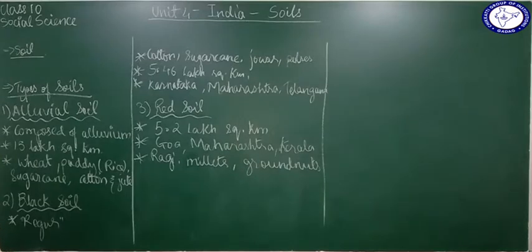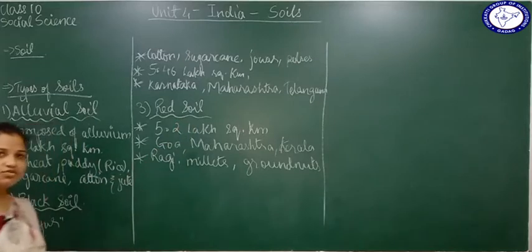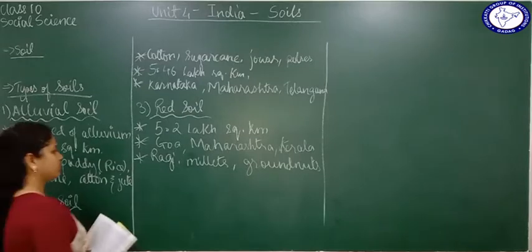Also, this soil is not very fertile. See the soil which has fine particles, this and this, they are very fertile. Compared to these two, this is not very fertile. So if you want to grow any kind of crop in this soil, you can easily provide it with some manure or fertilizer and irrigation, and with that you can grow any kind of crop here in this particular region. Okay, let's move forward and talk about the next soil, which is the laterite soil.